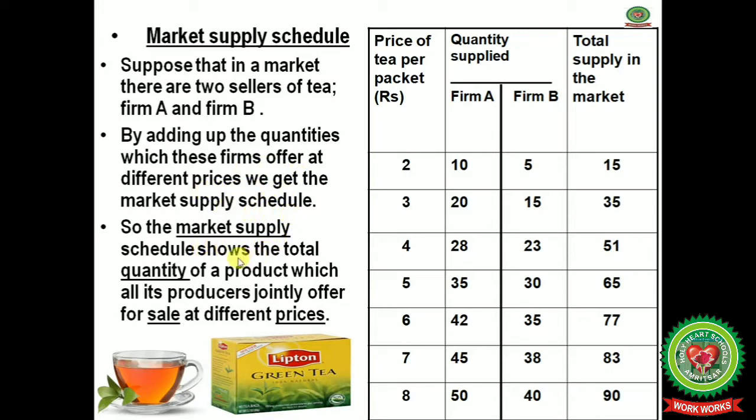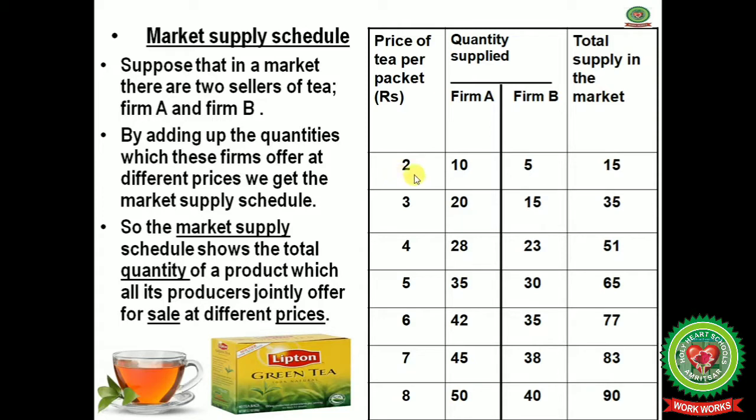So the market supply schedule shows the total quantity of a product which all its producers jointly offer for sale at different prices. From the table, you can see that there are two firms, firm A and firm B, and the first column shows the prices of tea per packet, and the last column shows the total supply of tea in the market.